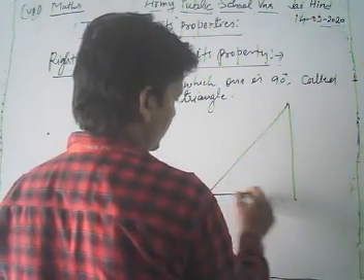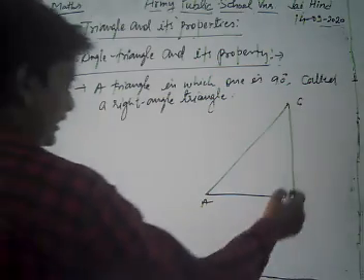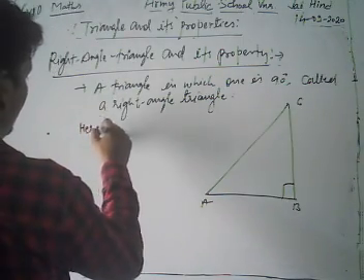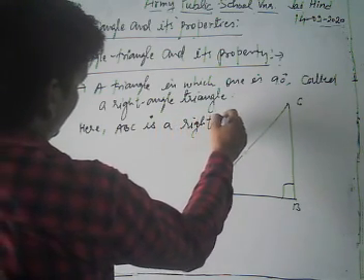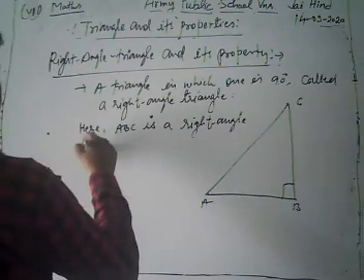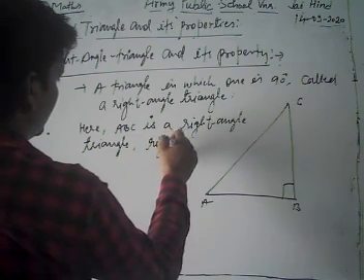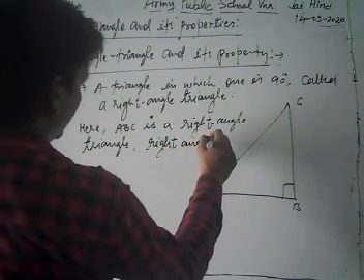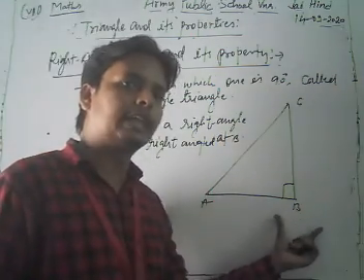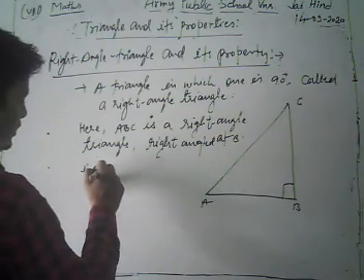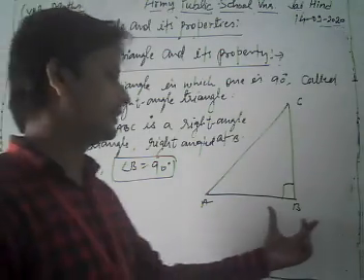Now look at the diagram. Suppose we take ABC as a right angle triangle, with the right angle at B. Right angle at B means that angle B must be equal to 90 degrees.